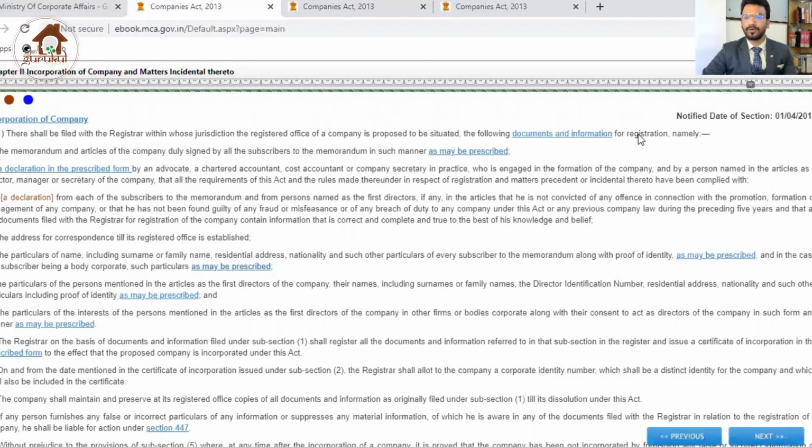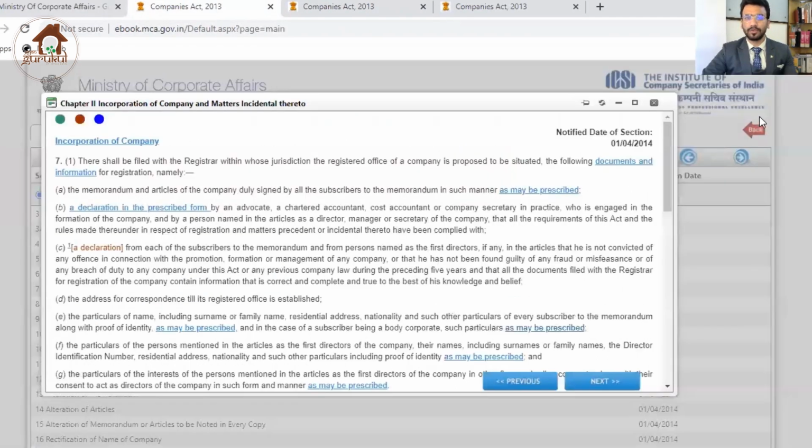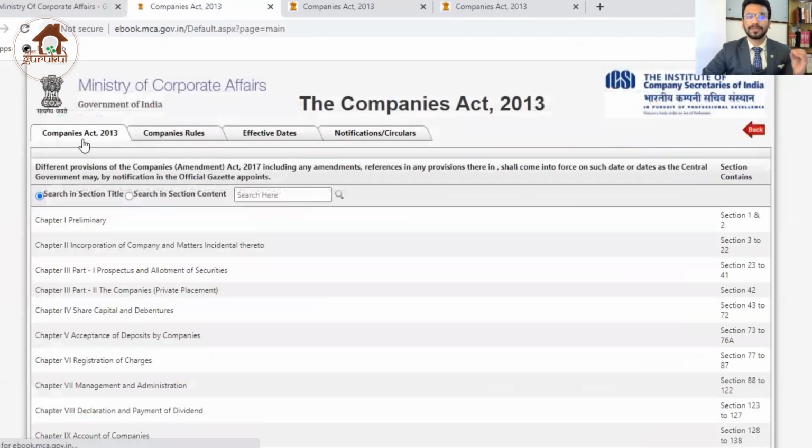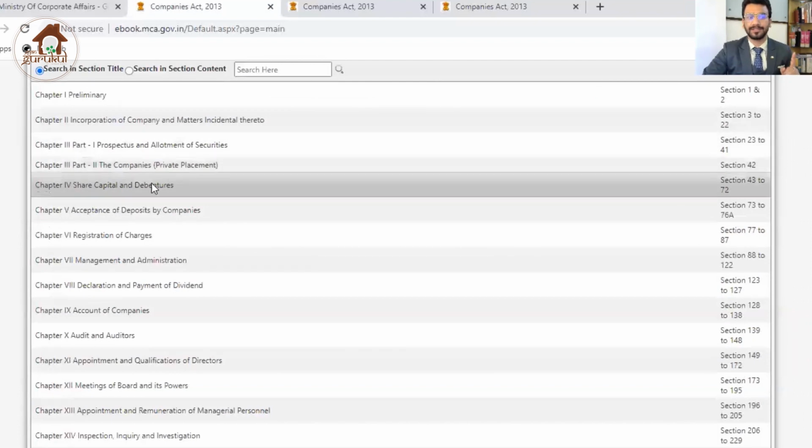So this is a very good option available to everyone to read the updated company law. This ebook is completely up to date. If there is an amendment yesterday, from my personal experience, the next day that amendment is appearing on this ebook. So this ebook can help us get updates on a regular basis on the Companies Act, and it can help us understand the latest law. Whatever amendments came in the last 7 years are mentioned under every section.